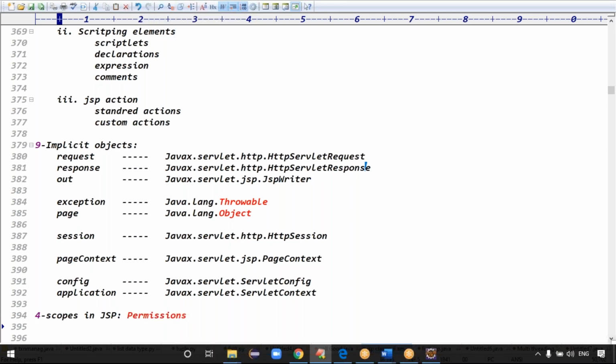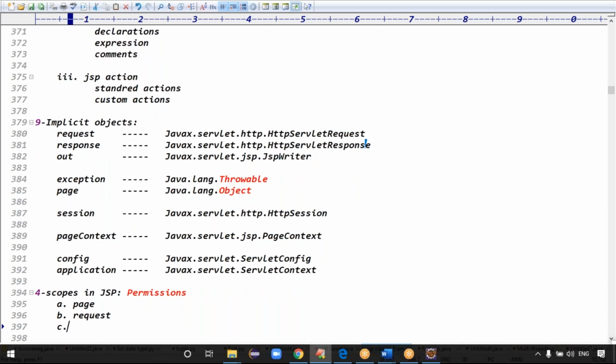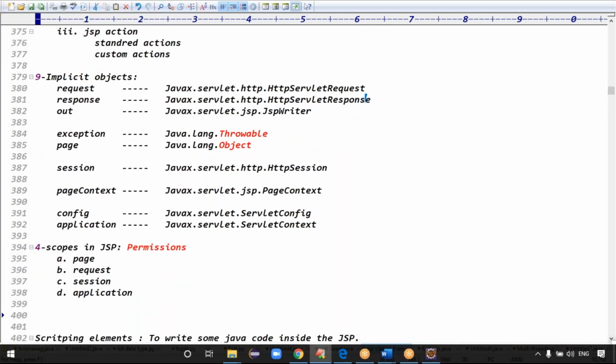Permissions, guys. What are the four scopes? Number one, which one, guys? Page scope. Next one is request scope, the third one is session scope, and the fourth one is application scope. Okay, total how many scopes in JSP? Four scopes in JSP, right?